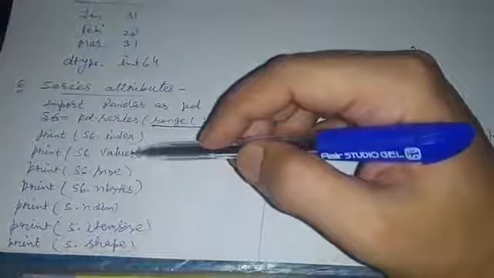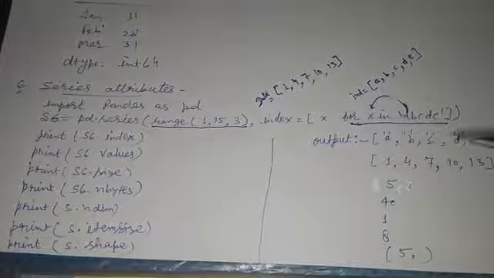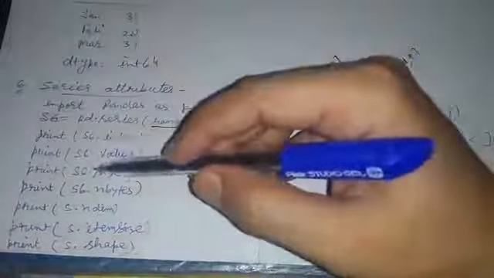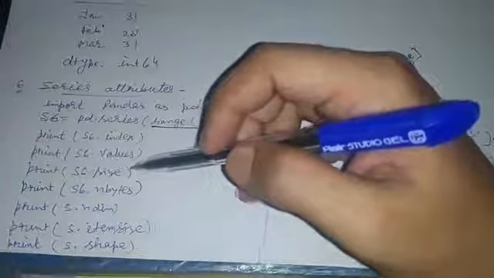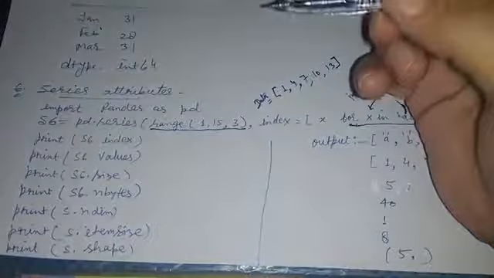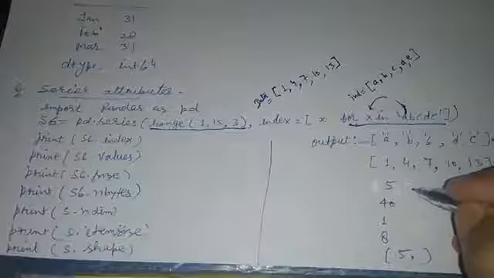It means it will print all the data values of the series. Let's check the output of this. Series.size. Size means total elements in the series. So this is 5.